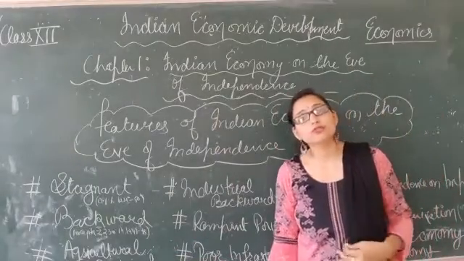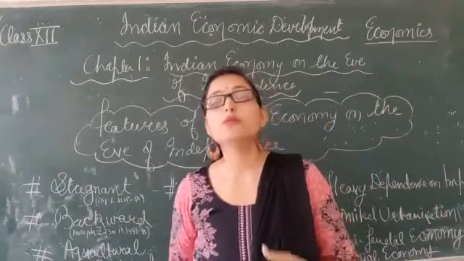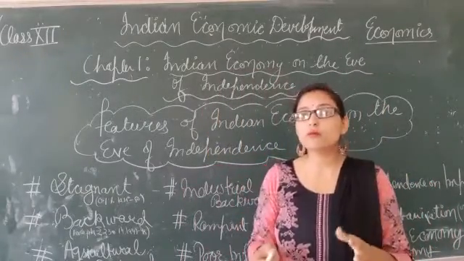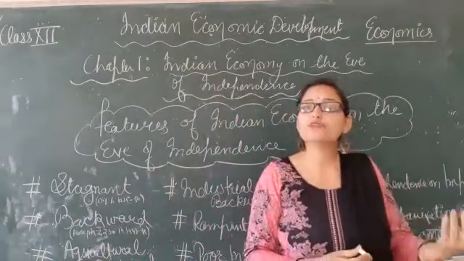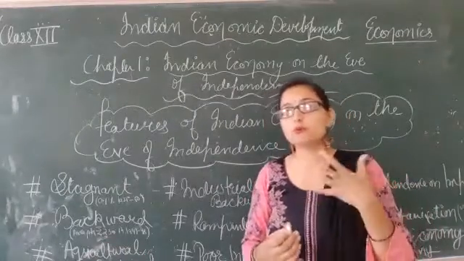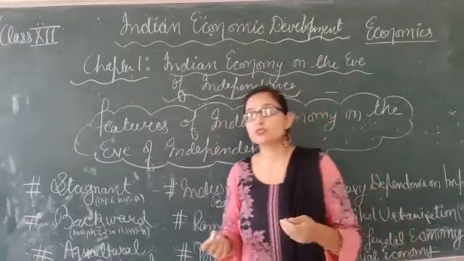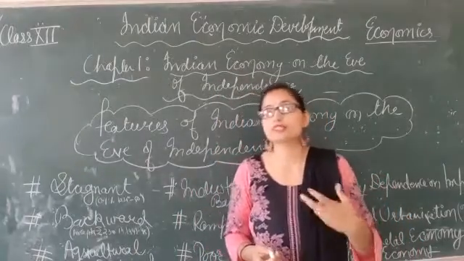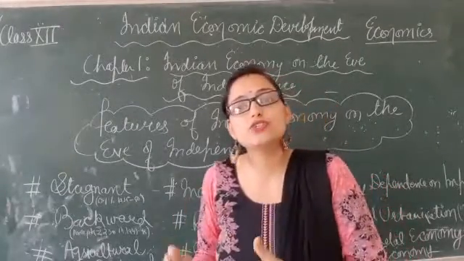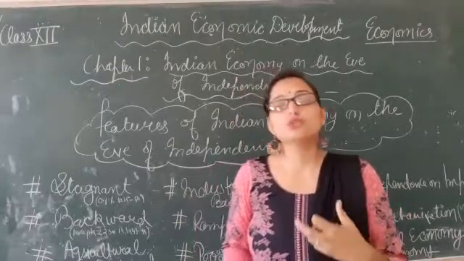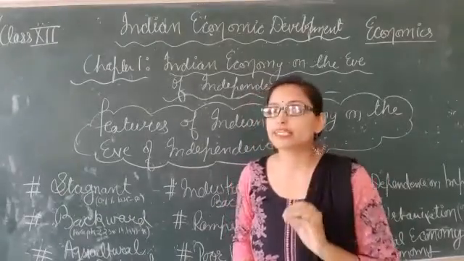Next is agricultural backwardness. In Indian economy, we know that very well from the very beginning, Indian economy is supposed to be agricultural economy because most of its working population was engaged into agriculture sector. This is the current scenario where we can see that most of the population is engaged in secondary and tertiary sector. But at that very time in earlier days, when there was a lack of education and lack of facilities, most of the people were uneducated and they supposed to do agriculture as their means of livelihood. Clear? So that's why at that very time most of the population, working population, was engaged in agriculture sector.